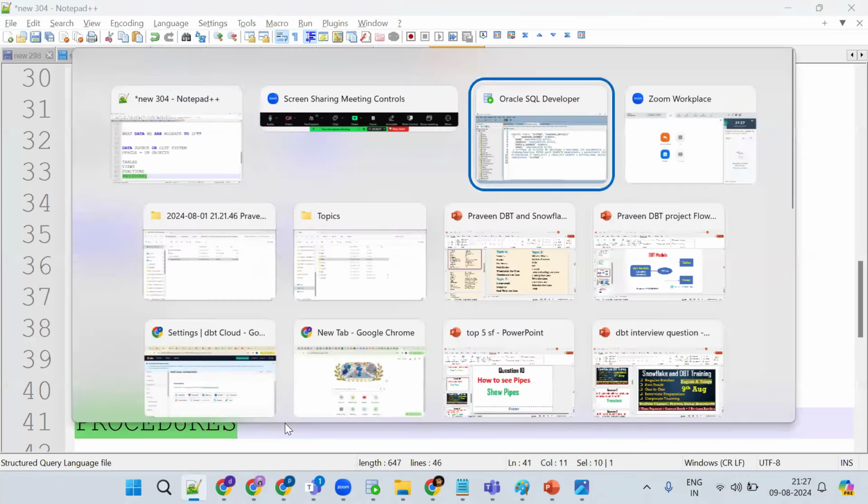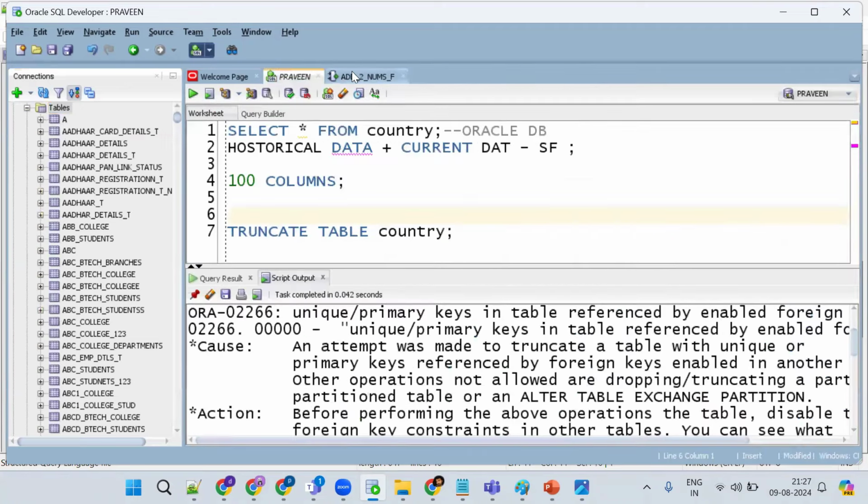Okay, assume this is my one table. Let me tell you one simple thing. You'll get some clarity so that you are able to understand. If you're not able to understand, don't worry. This is a basic thing.